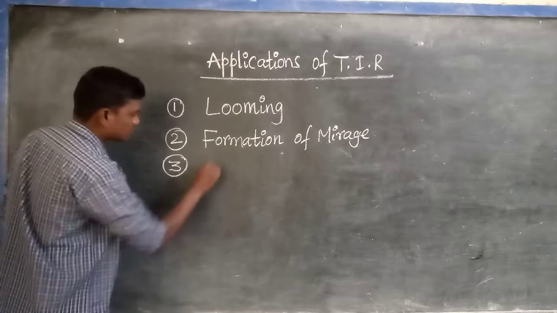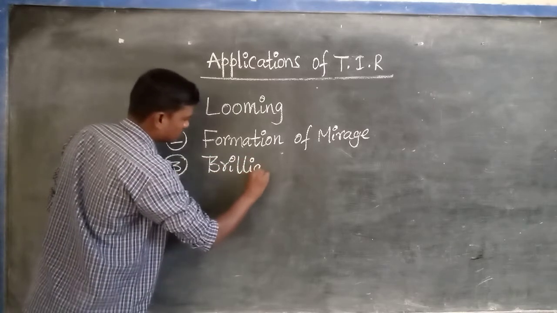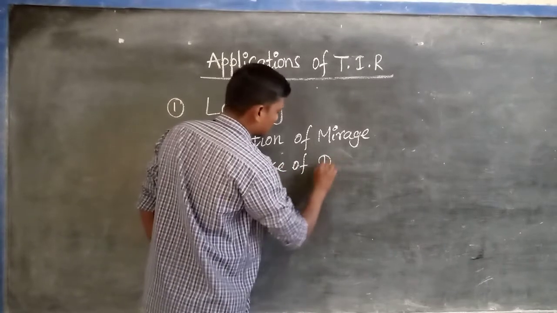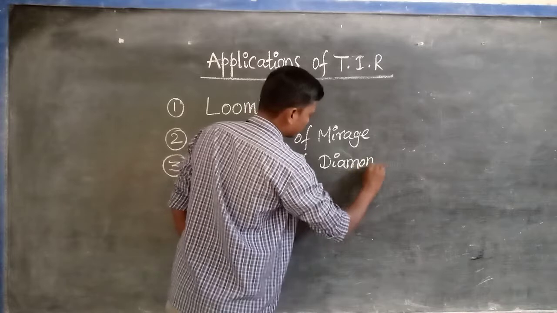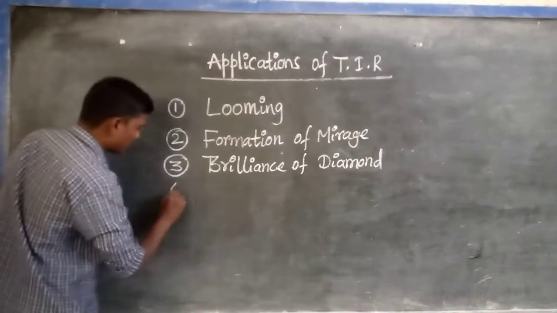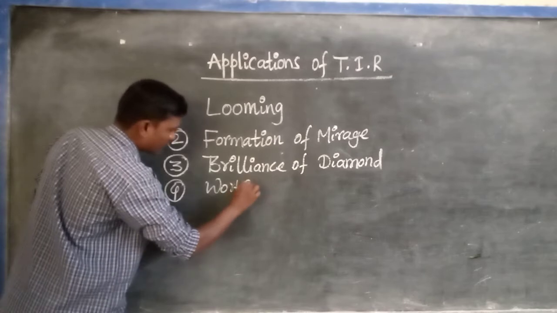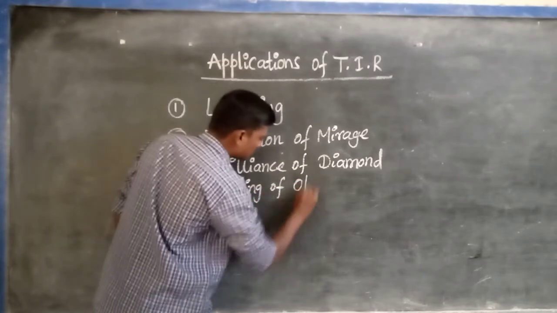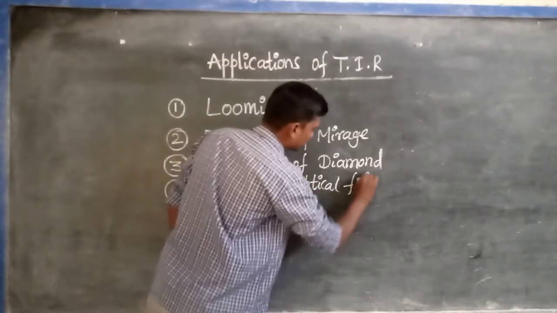Third one, brilliance of diamond. Fourth one, working of optical fiber.